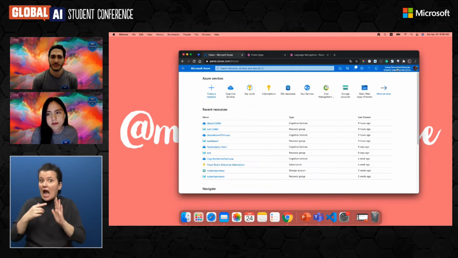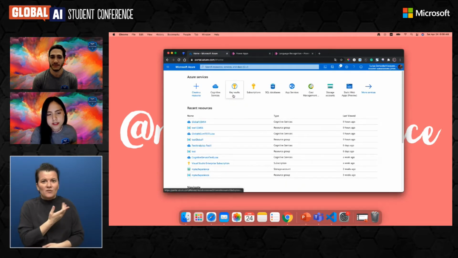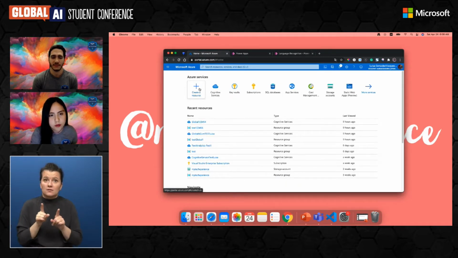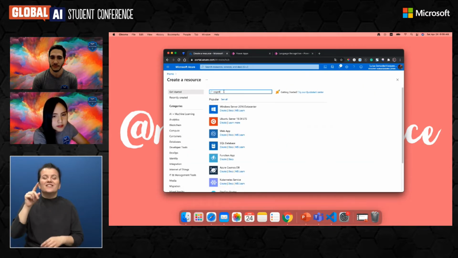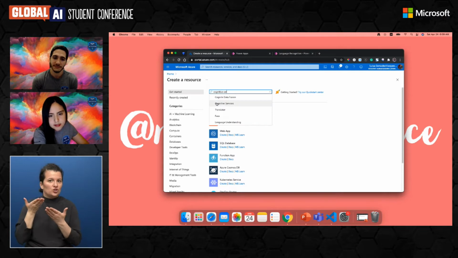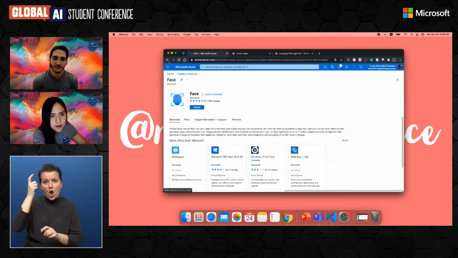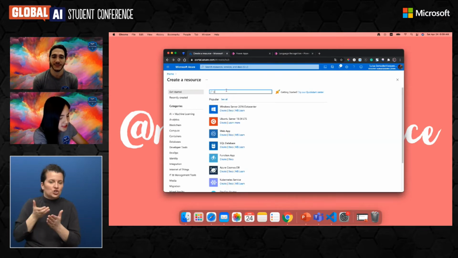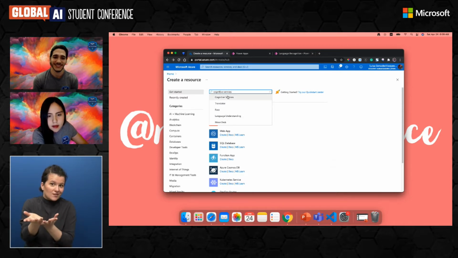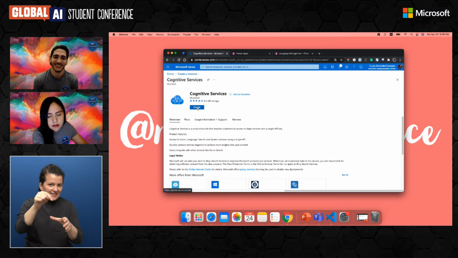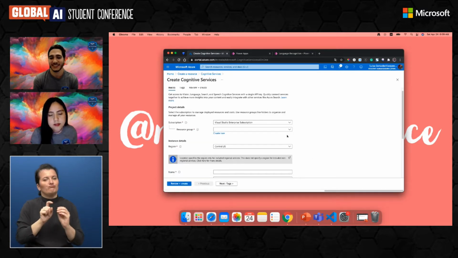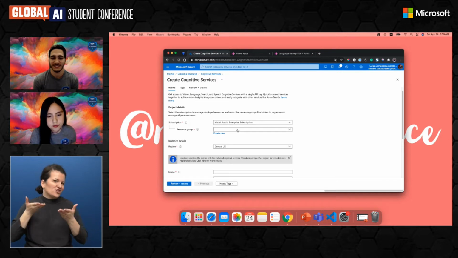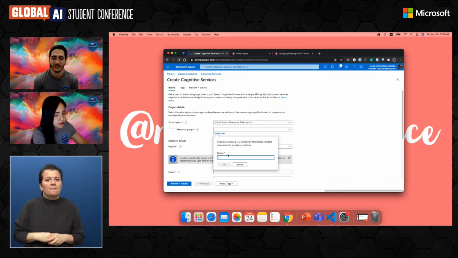First, if you want to create a cognitive service, you just go to the Azure portal, create a resource, and search for cognitive services. Then create the service. Here you select your subscription, then you can create a new resource group.